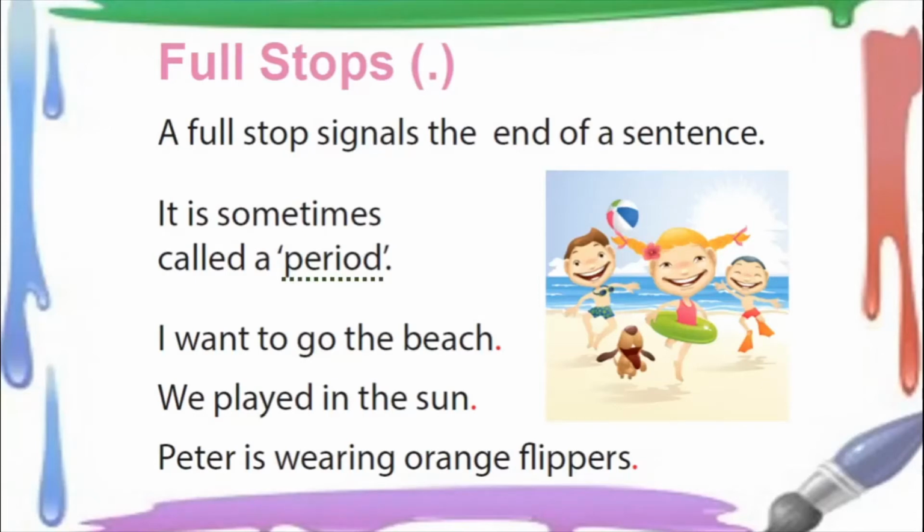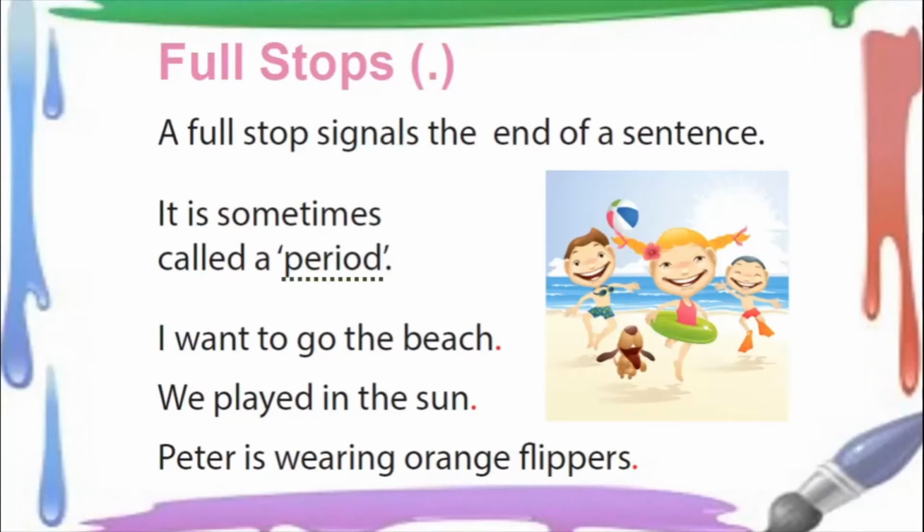We will try to look at it in a little further detail. Let us look at some examples now. I want to go to the beach. So see, I have used a red color dot here. We played in the sun. Peter is wearing orange flippers.